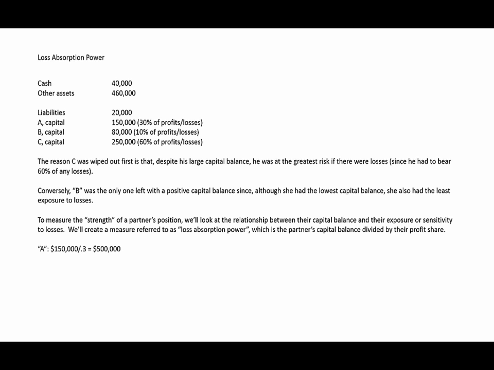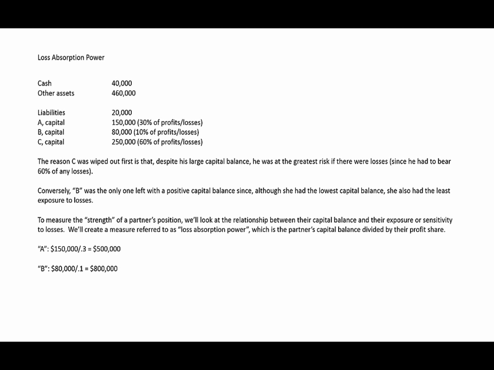So partner A, with a $150,000 capital balance and bearing 30% of any losses, has a $500,000 loss absorption power. And what that means is if there's a $500,000 loss, A will bear 30% of that, or $150,000, and that will exactly wipe out partner A's capital balance. So A can absorb a loss of up to $500,000.